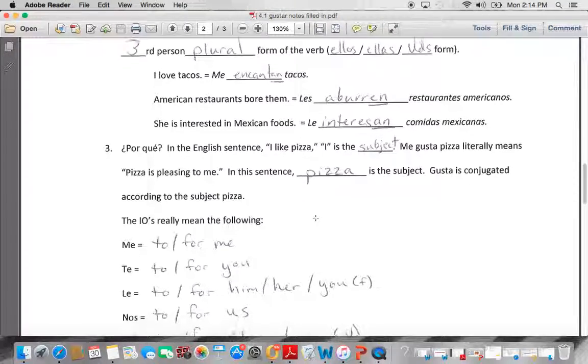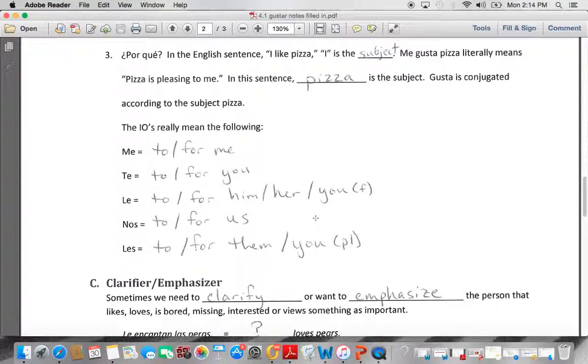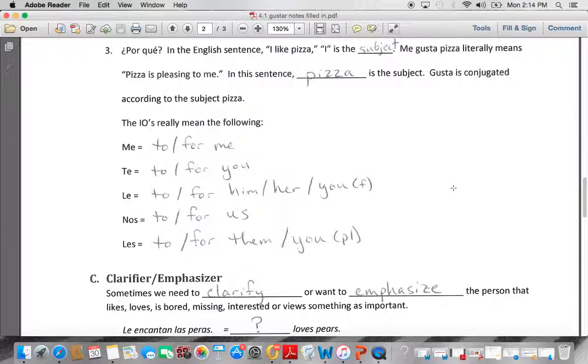Bueno. In English, the sentence, I like pizza, I is the subject. We talked about this in class today, on Monday. Me gusta pizza literally means pizza pleases me or is pleasing to me. In this sentence, pizza is the subject. Gusta is conjugated according to the subject, which is pizza.